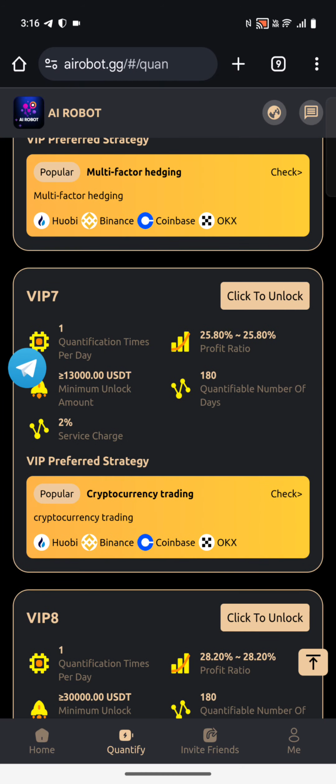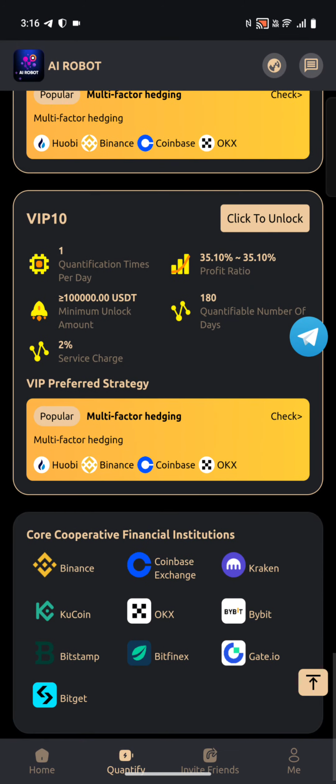In VIP 7 you can see guys you have to just deposit 13 USDT to unlock this VIP 7 plan and your profit ratio will be 25.8% on your deposit amount guys. And as usual 2% service charge will be charged on this VIP plan guys and your quantifiable number of days will be 180 days guys.